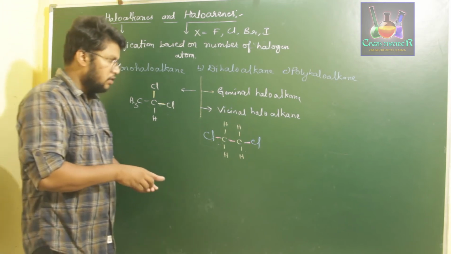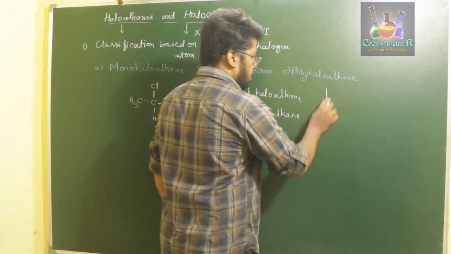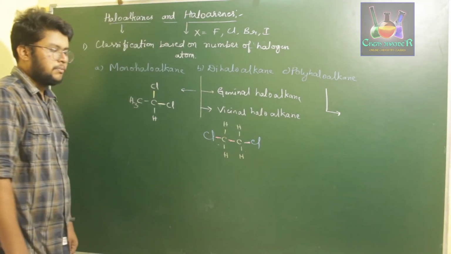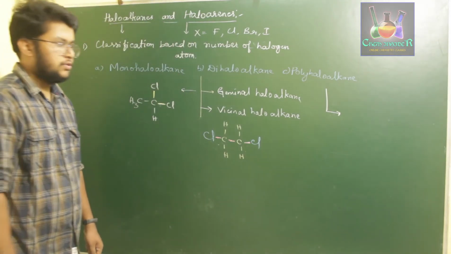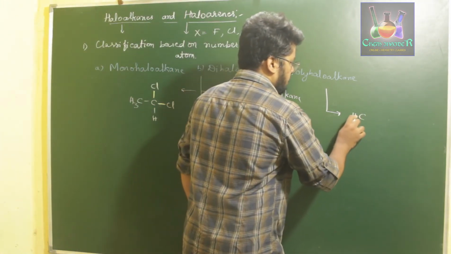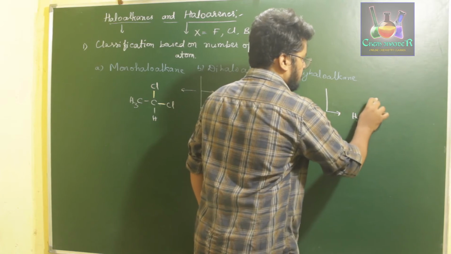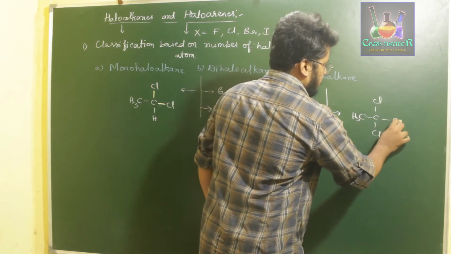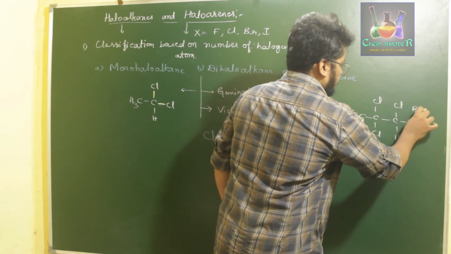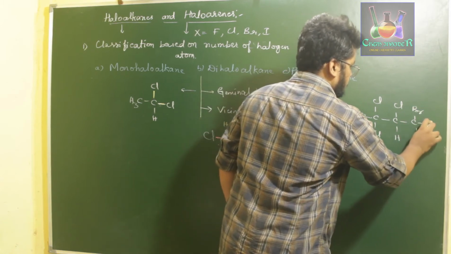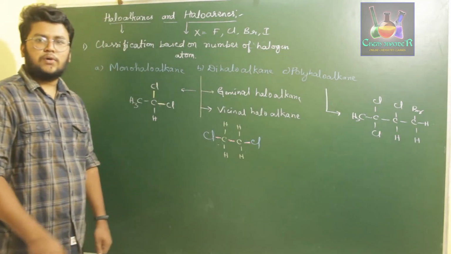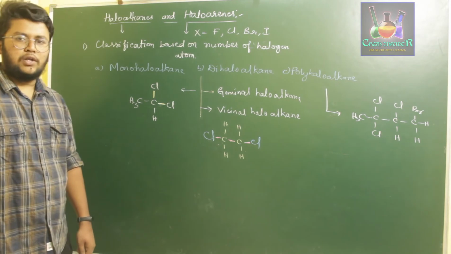And next, for the polyhaloalkane, that is if a hydrocarbon has more than two halogens. Let us say, example CH3, Cl, H, Br, H. So this compound has four halogen atoms present, and those compounds are said to be polyhaloalkanes.